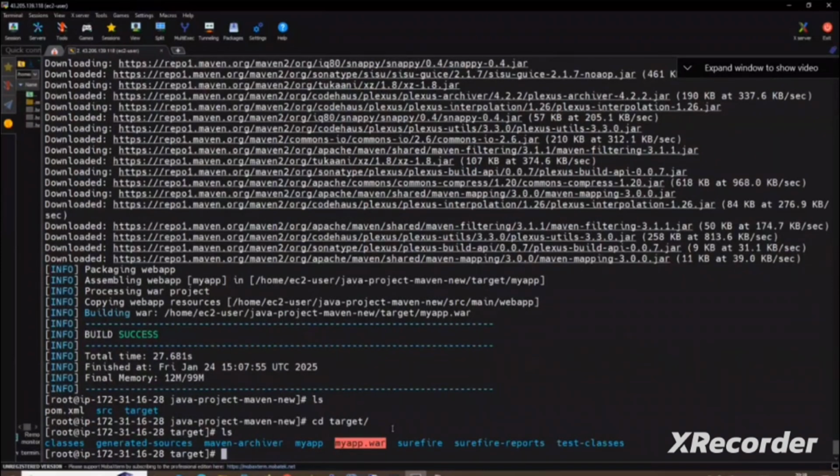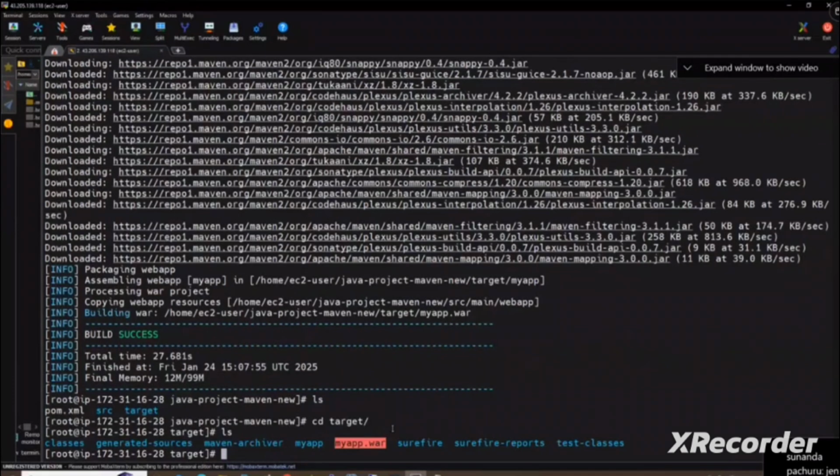What's the next phase? After build, test. We will test it for smells. What is the tool that we use for scanning the code? SonarQube. We'll talk about SonarQube. After that, artifacts, which we already have here. Next, deploy. What is the tool that we use for deployment? Jenkins. Jenkins will deploy into Tomcat.